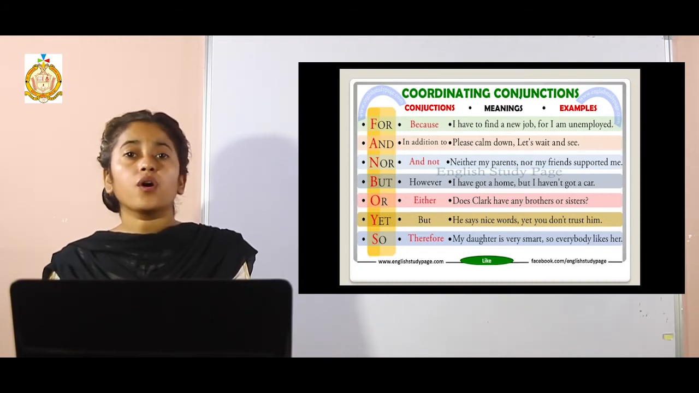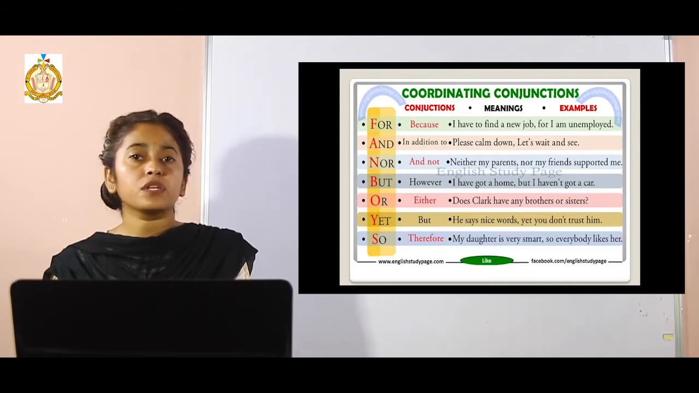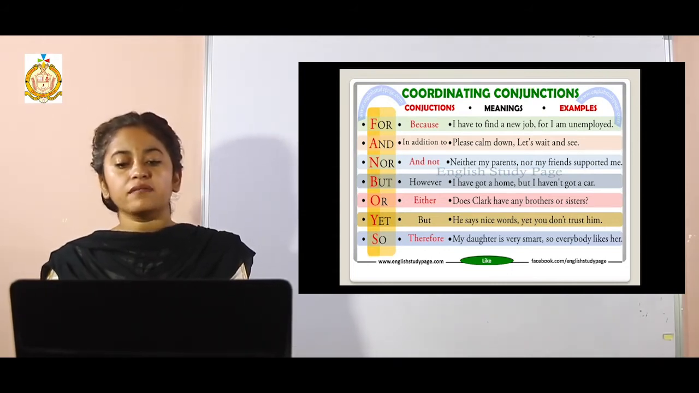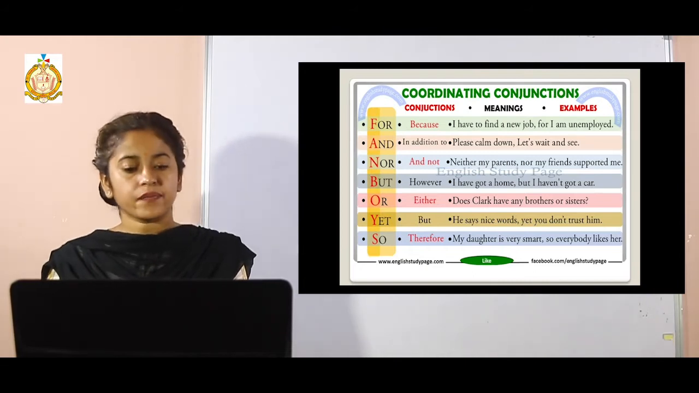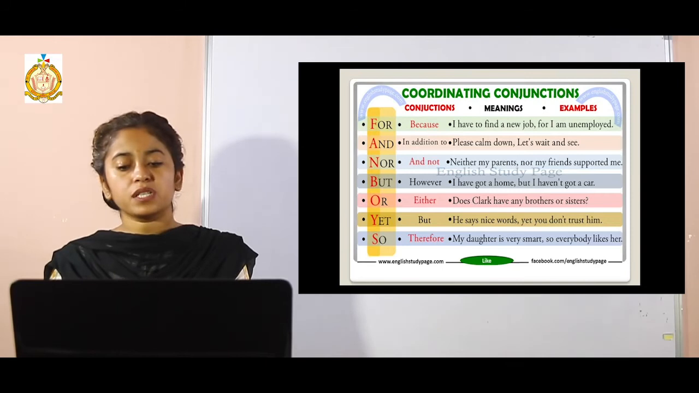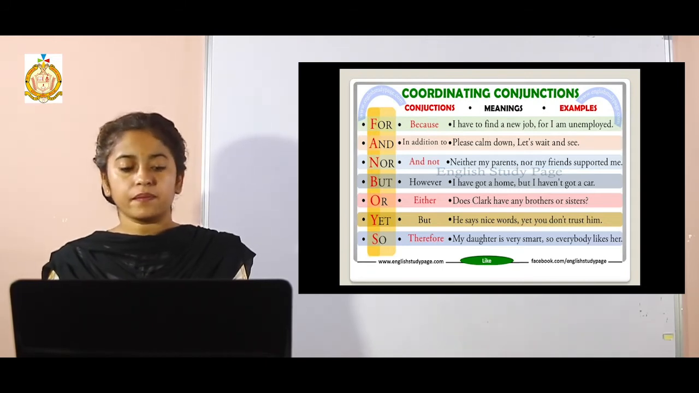Next is "or." "Or" will give you an option. When you are going to choose something from two different things, we will choose "or." For example, does Clark have any brothers or sisters? "Yet" means "but." He says nice words, yet you don't trust him.